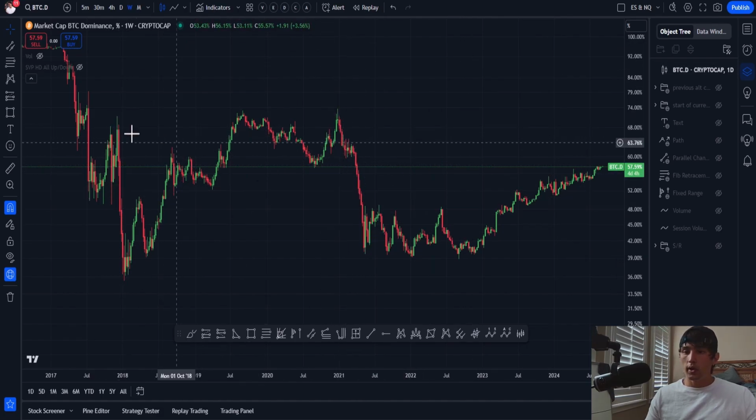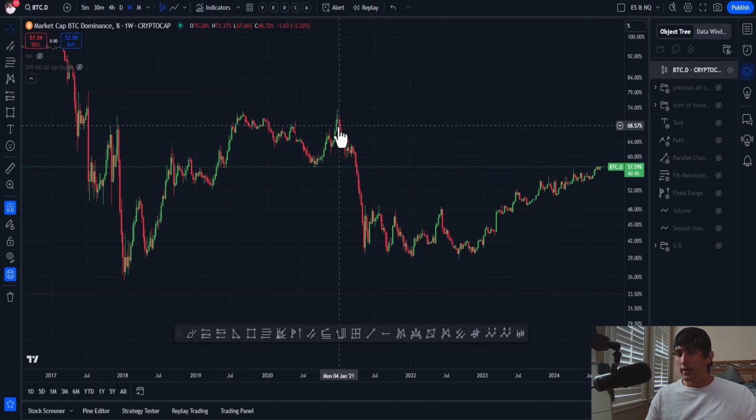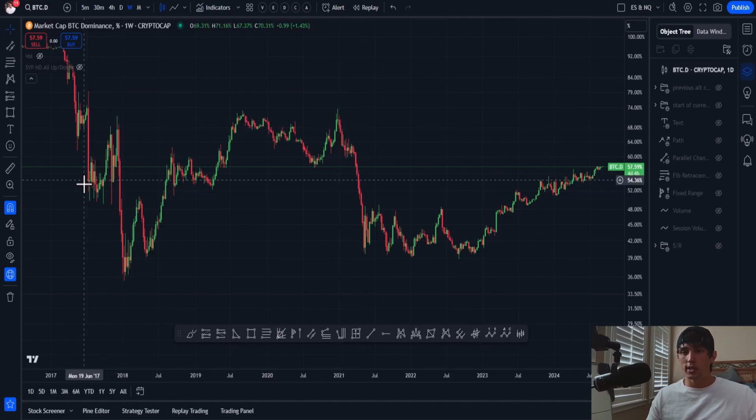These are the 2 points that stick out like a sore thumb where we see the Bitcoin dominance chart just absolutely tank. This means money in the cryptocurrency market is moving out of Bitcoin and into altcoins. So this doesn't mean Bitcoin is going down. I actually believe Bitcoin probably was going up during this time period, but more volume is flowing into altcoins than is into Bitcoin. Same with over here.